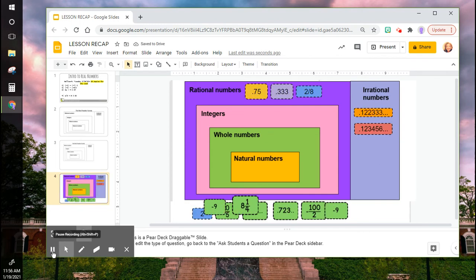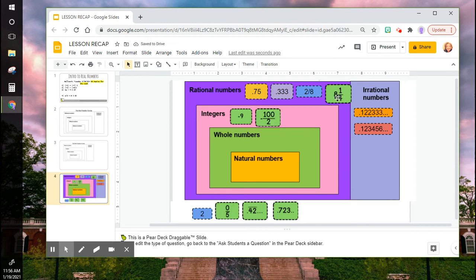So that first layer, I've already moved them. 0.75, those are your rational numbers, because they include partial numbers. And these are irrational because they're not repeating in the traditional sense. They're not repeating the same pattern. Okay, so try the next couple you can see. 1, 2, 3, and these 2, and I'm going to move them.